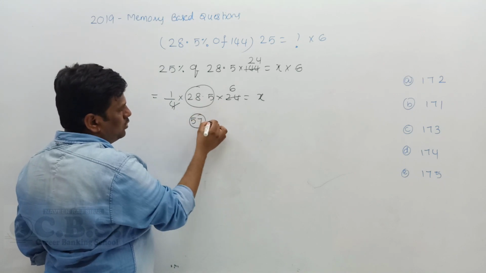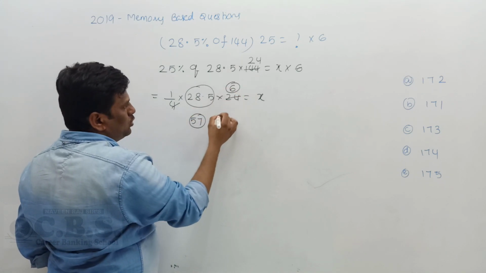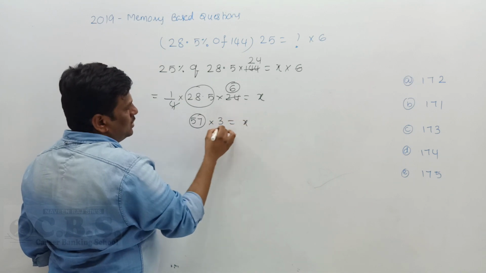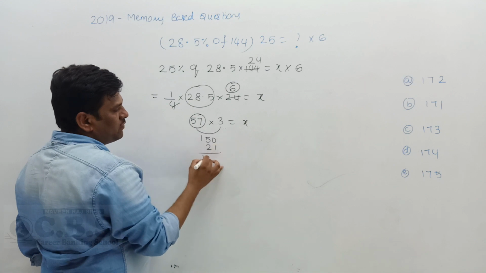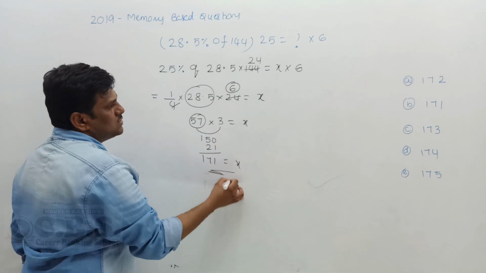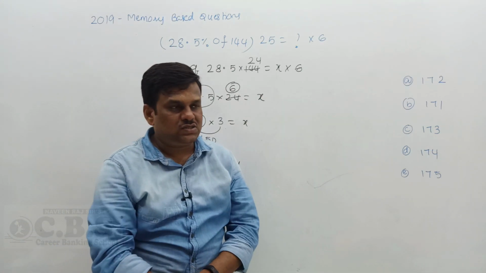If I do double, I do half of 6. Half of 6 gives you 3. So 50 3s are 150 and 7 3s are 21. What's your answer? 171 is the final answer. Option B is the right answer.